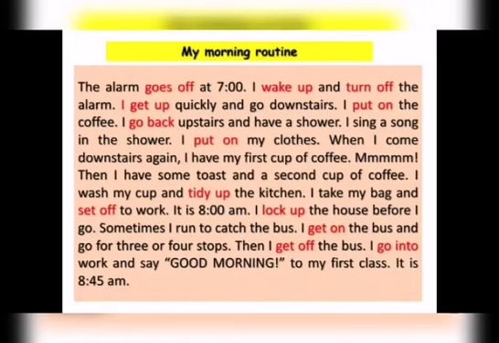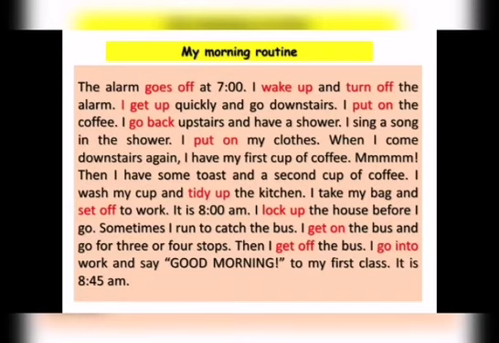The alarm goes off at 7 o'clock. I wake up and turn off the alarm. I get up quickly and go downstairs. I put on the coffee. I go back upstairs and have a shower. I sing a song in the shower. I put on my clothes. When I come downstairs again, I have my first cup of coffee. Then I have some toast and a second cup of coffee. I wash my cup and tidy up the kitchen. I take my bag and set off to work.